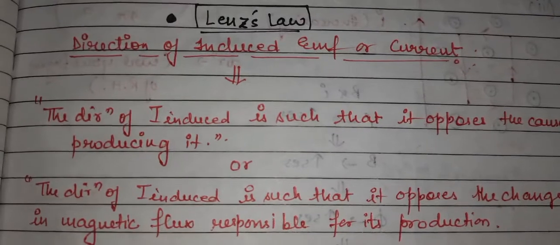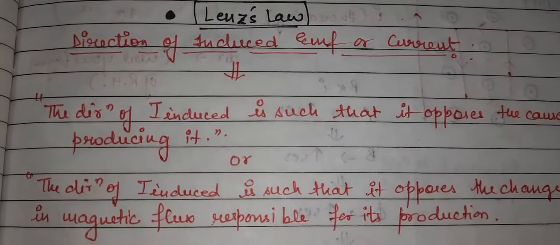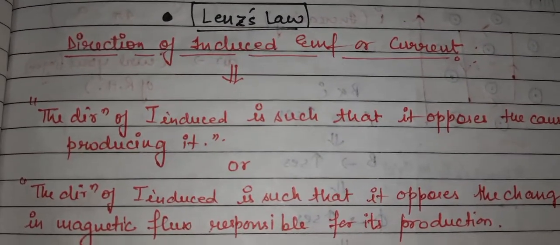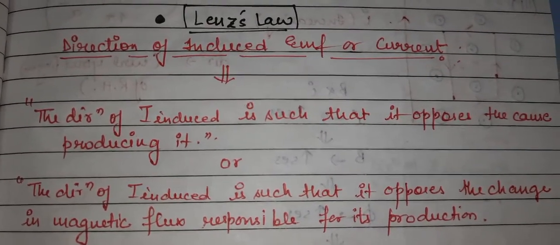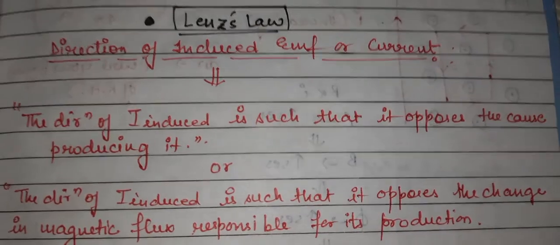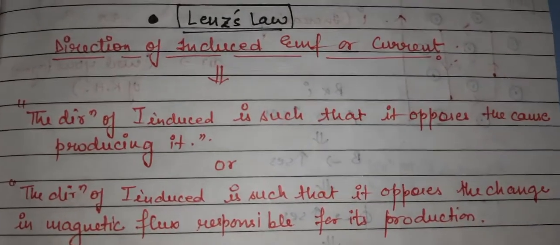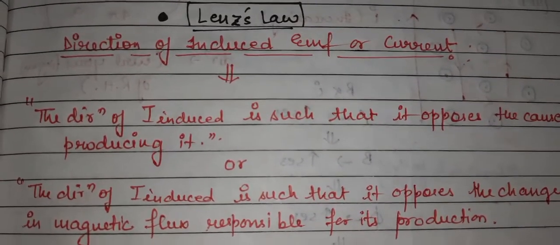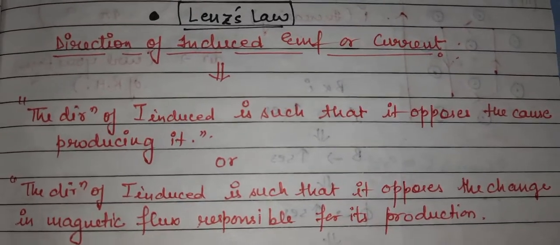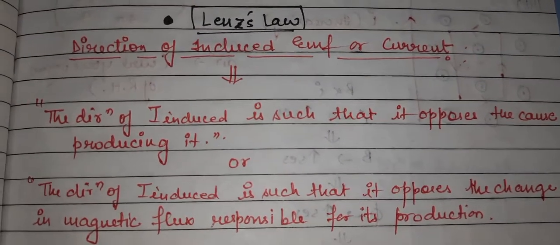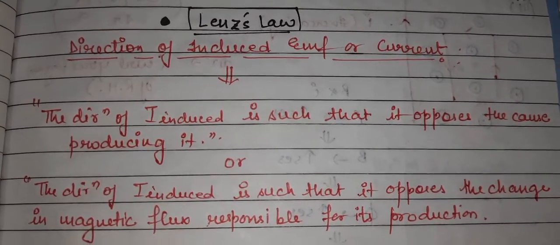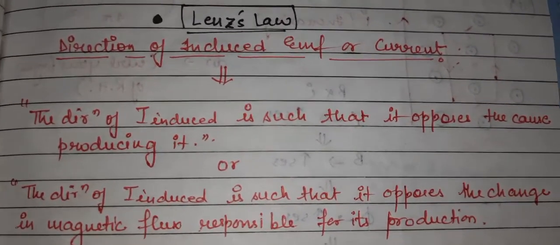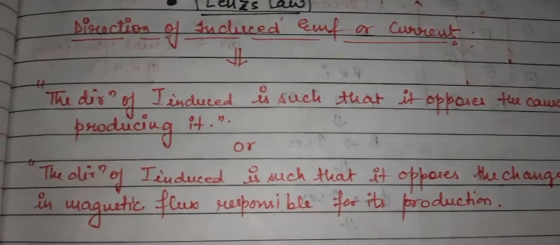So always remember, Lenz's law gives you the direction of the induced current which is produced in a closed circuit or closed loop, and the direction will be such that it opposes the cause of producing it. Whatever is the cause of the change in the magnetic flux, the induced current direction will be opposite to the cause.